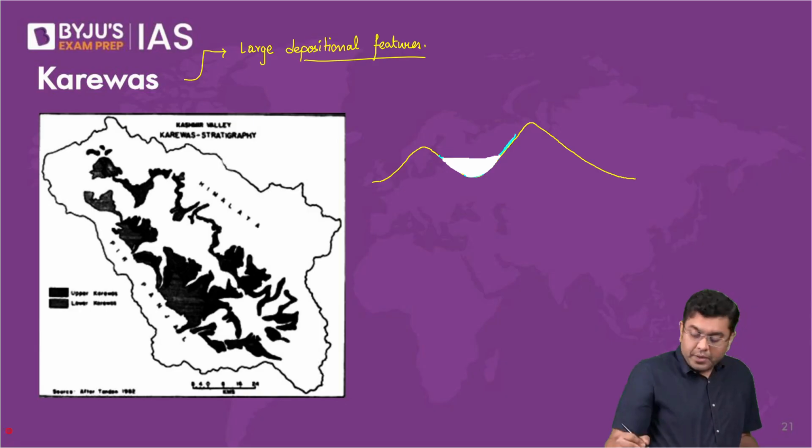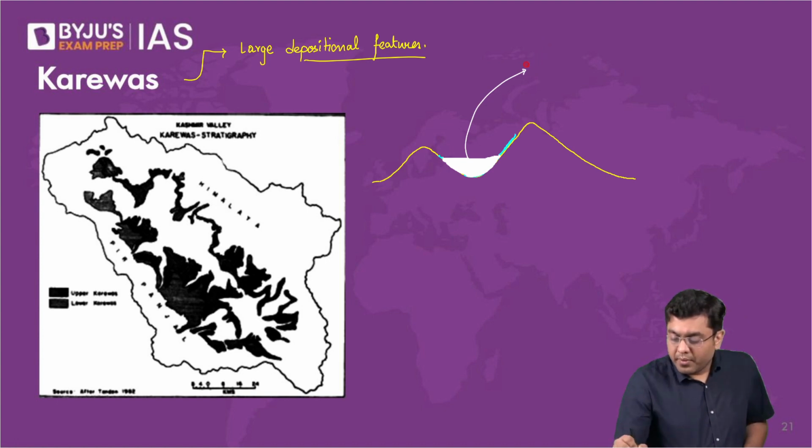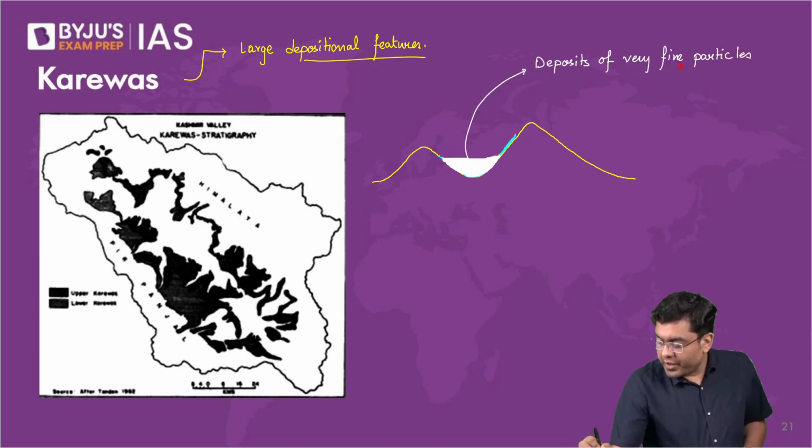So here you had deposits of very fine particles, lacustrine deposits.